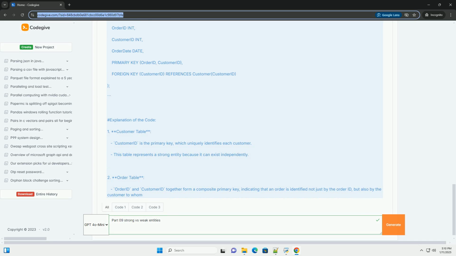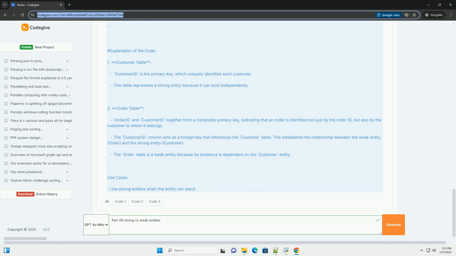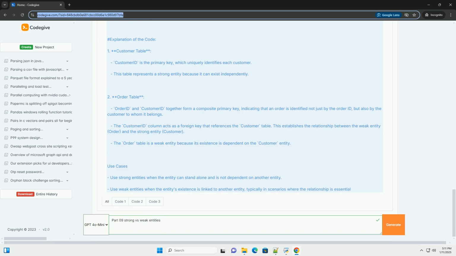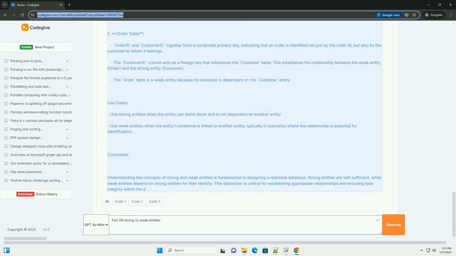Strong entities. A strong entity is an entity that can exist independently of other entities. It has a primary key that uniquely identifies each instance of the entity. Strong entities do not rely on any other entity for their identification. Characteristics of strong entities: have a primary key that uniquely identifies each record. Can exist independently in the database.